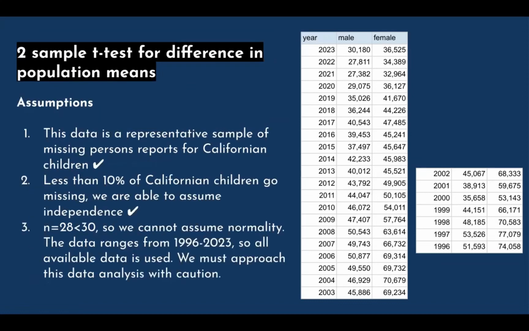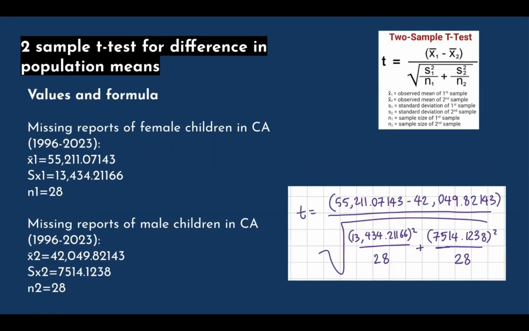For the assumptions, well, firstly, this data is a representative sample of missing children's reports for Californian children. Secondly, less than 10% of Californian children go missing, so we're able to assume independence. However, for the last one, the data I used ranges from 1996 to 2023, which is only 28 years, which is less than 30, so we cannot assume normality. So we have to approach this data analysis with caution.